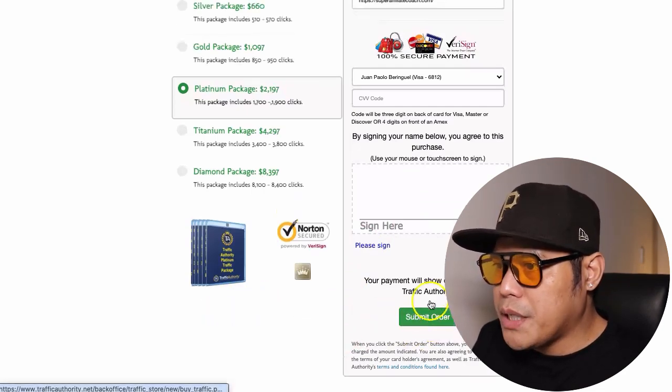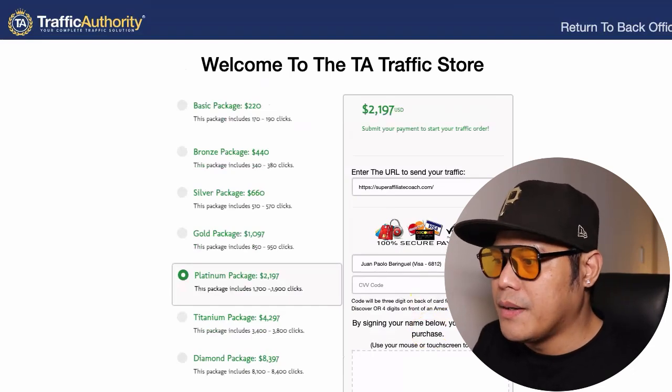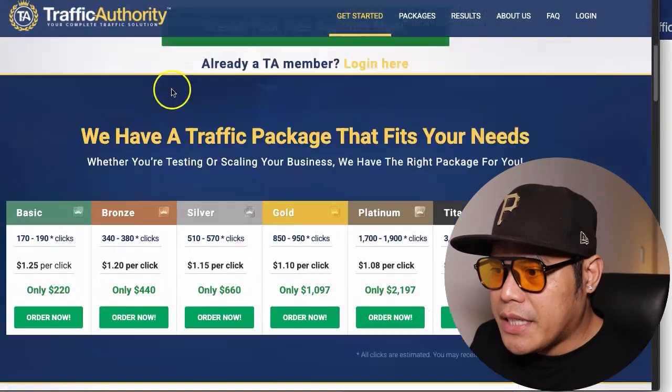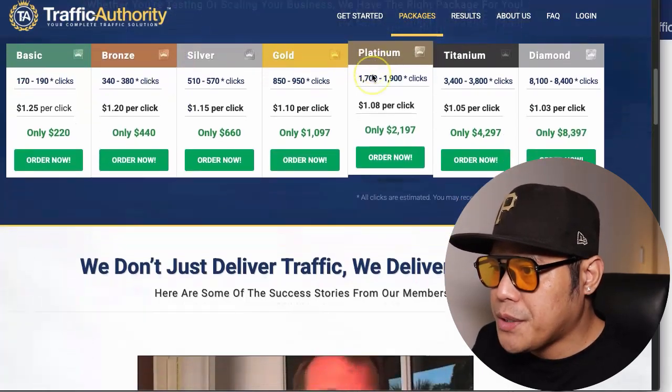So once you submit your order, this is exactly what will happen. Okay, this traffic agency, so let's say for example that you purchase the platinum package.